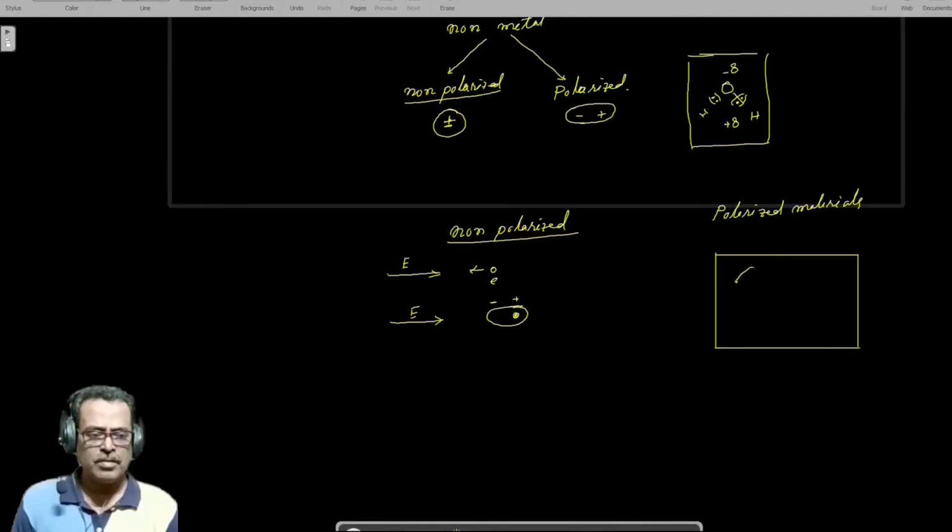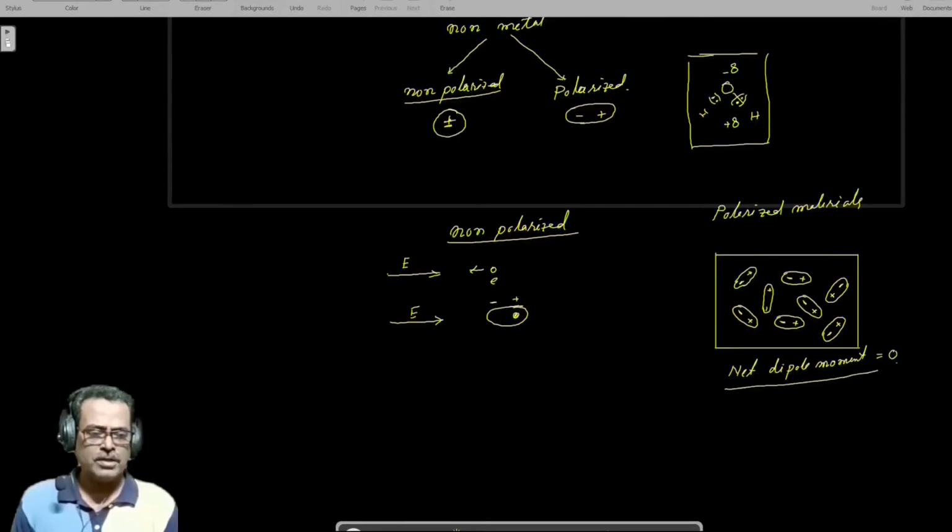That means suppose this is negative and positive, in this way. Now, the net dipole moment per unit volume is equal to 0, since the dipole moment of one atom is nullified by the dipole moment of another.